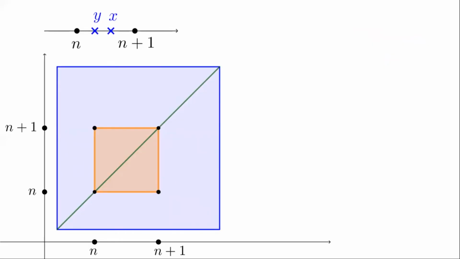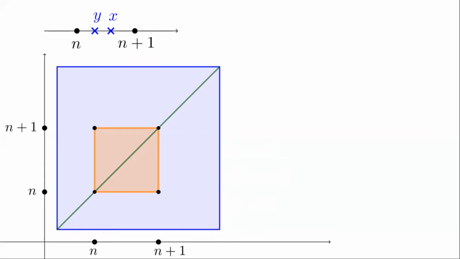So, all right, so let's say x and y, and they're in the same interval, let's say from n going to n plus 1. So let's go back to the original domain, the blue square. And identified there on the x and y axes are the intervals from n to n plus 1. So therefore, if you look at that particular brown square, this would be the collection of all points xy, whose coordinates, both of them, are between n and n plus 1.